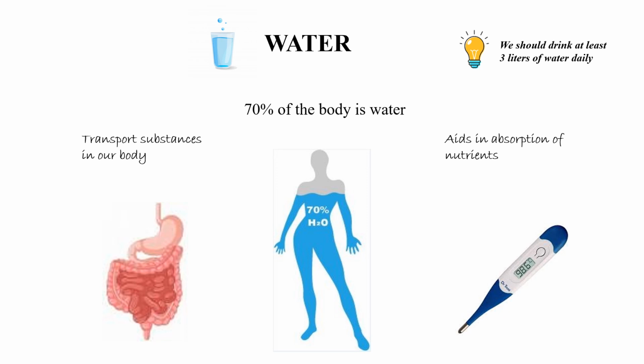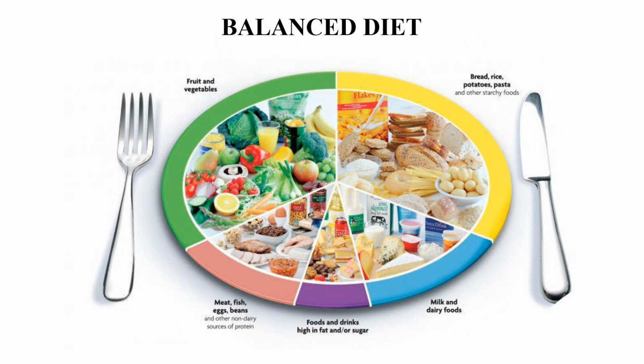We get water not only from the liquids we drink, but also from milk, fruits, vegetables, and juices. They are also good sources of water. How much water do you have to drink? We need to drink at least 2 to 3 liters of water per day to keep healthy. So that is the importance of water.